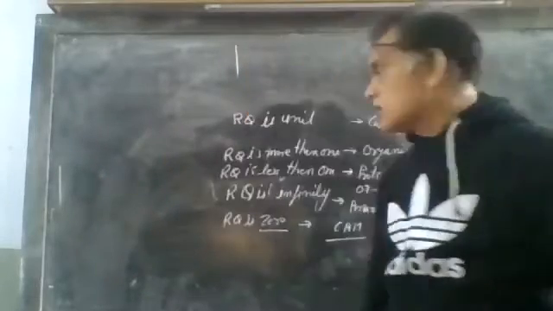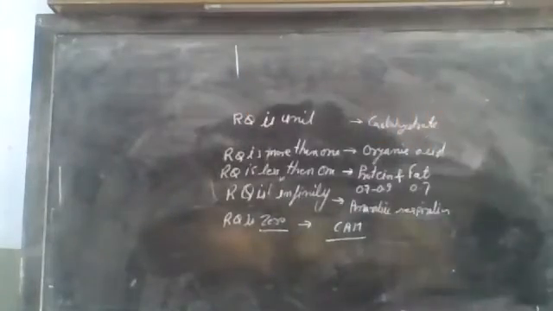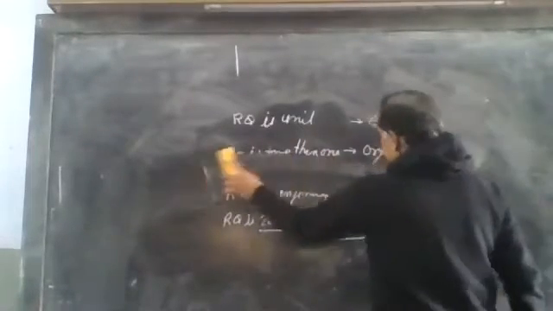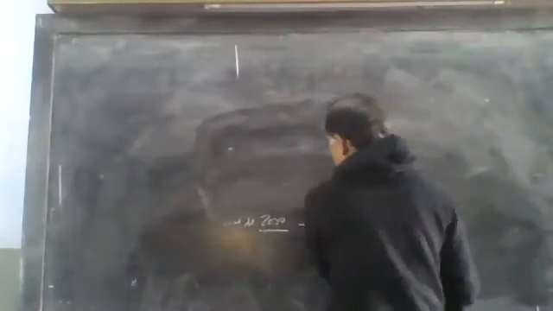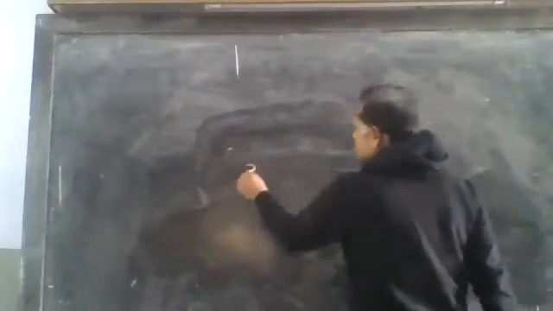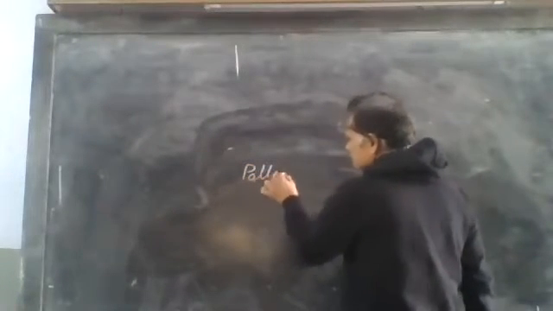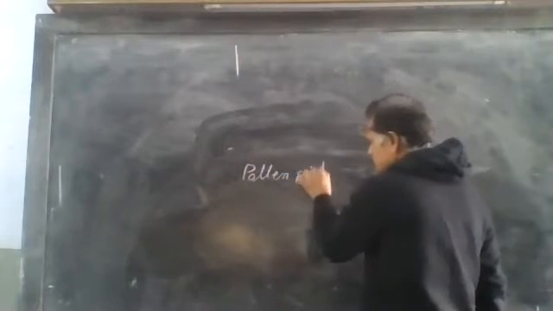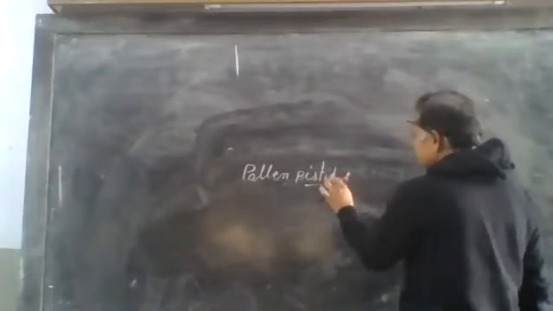Now today's topic is pollen-pistil interaction. What is pollen-pistil interaction?